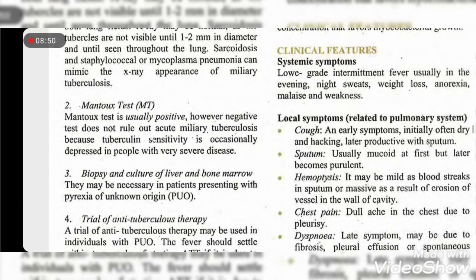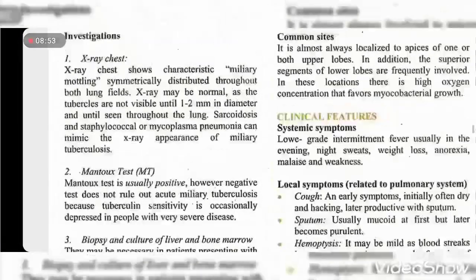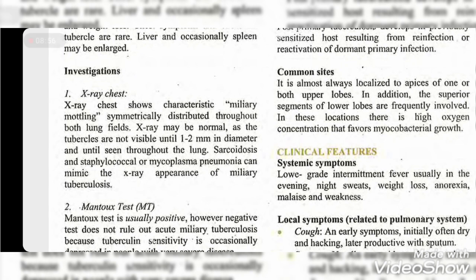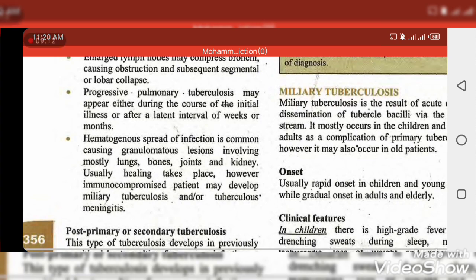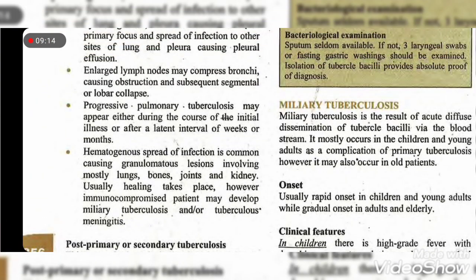So those are the types of tuberculosis. In primary tuberculosis, we divide into primary tuberculosis, post-primary tuberculosis, and miliary tuberculosis. So that's the symptoms and clinical features of primary tuberculosis. In the next lecture we will talk about post-primary or secondary tuberculosis. Thank you.